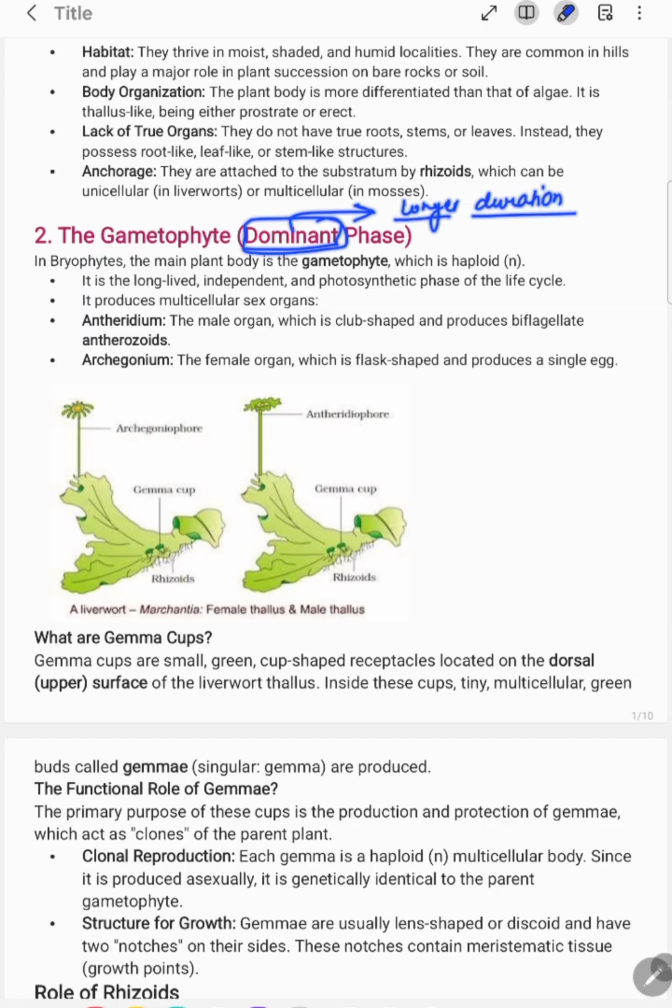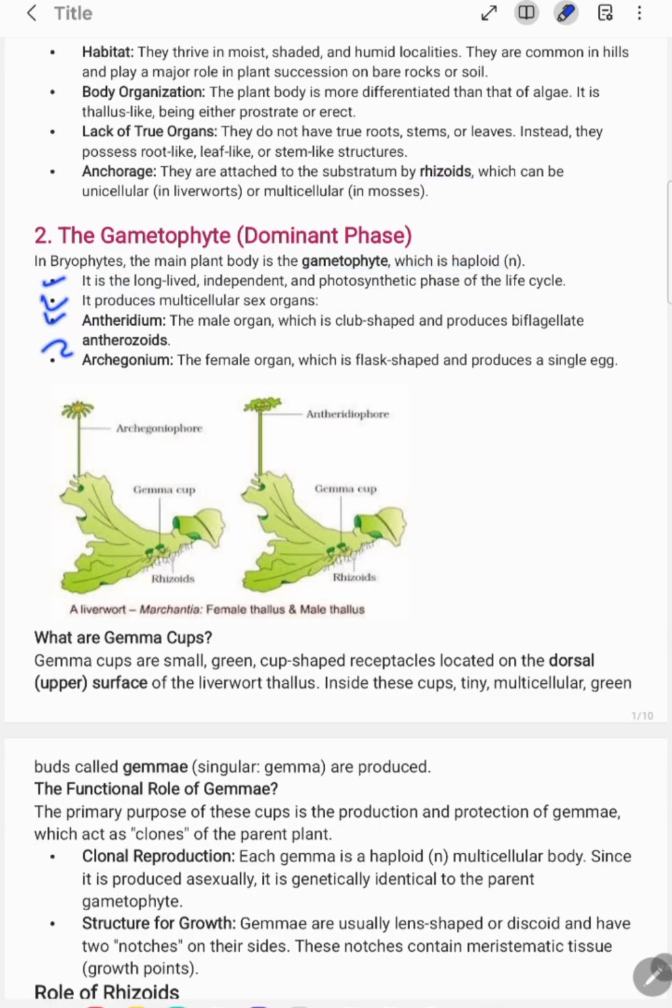Okay, and it is the dominant phase. See, here in the bryophytes, the main plant body is gametophytic. Remember this point, important. Which is haploid. The gametophytic phase is haploid, n number of chromosomes, half, represented by n, haploid.